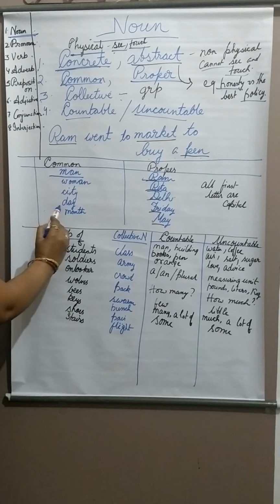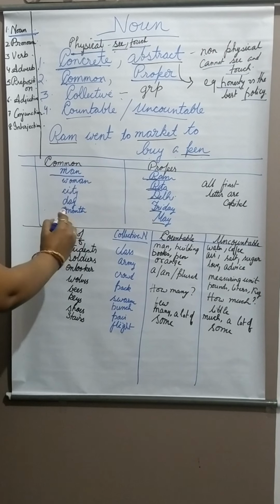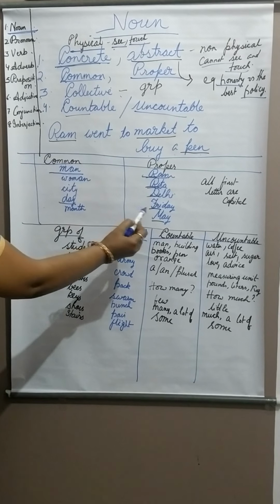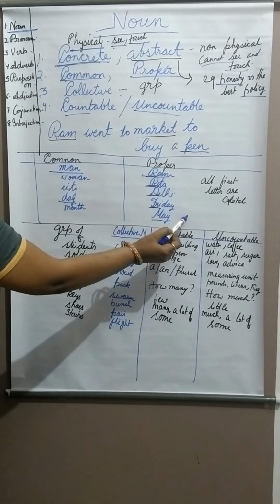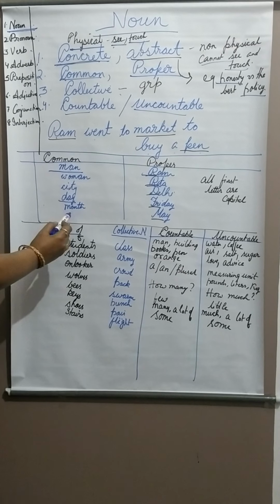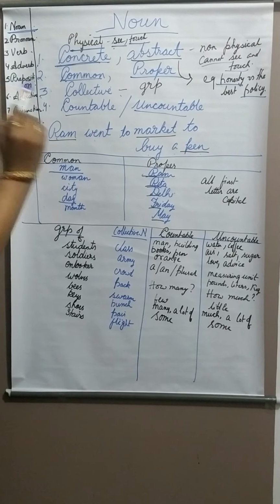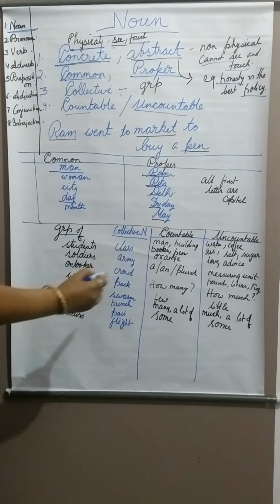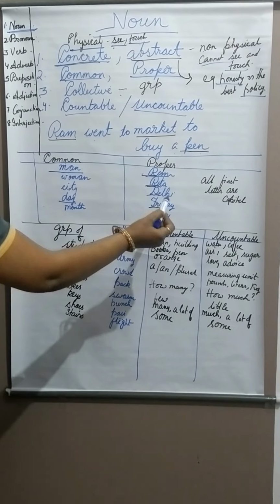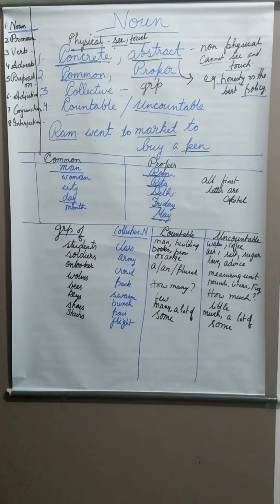Again, day. All the 7 days: day is a common noun. But when we point to a specific day, like Friday, it is your proper noun. Again, month is a common noun. But when we talk about any particular one of the 12 months, it is your proper noun. For example, May.